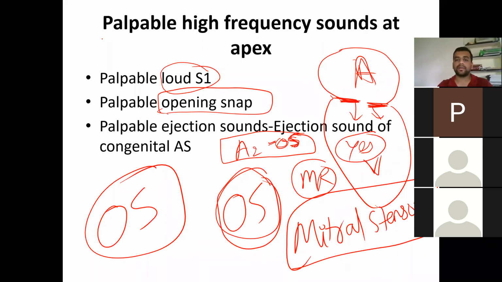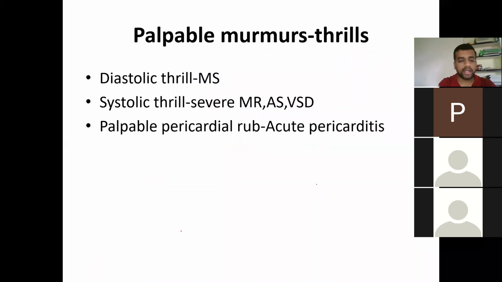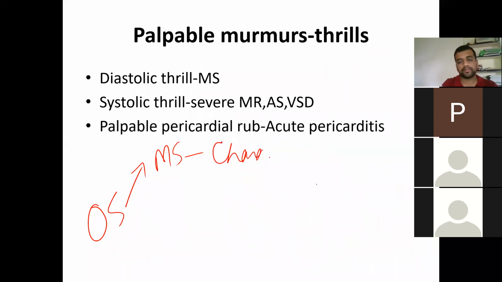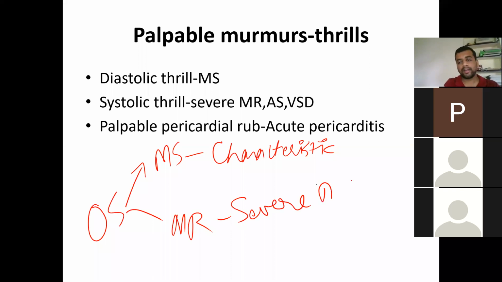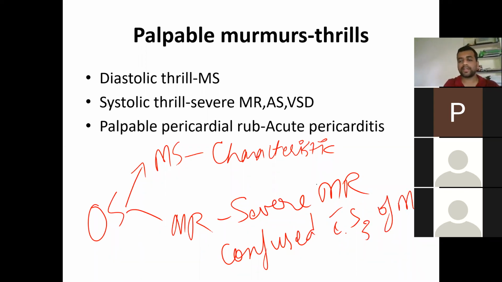But the problem is they'll ask one more thing: with what other sound are you commonly going to mistake the OS? So, MR and OS: opening snap is characteristic of MS, and in case of MR it is seen in severe MR and is always confused with the S3 of MR. MR will have an S3, so that S3 may be confused for OS.